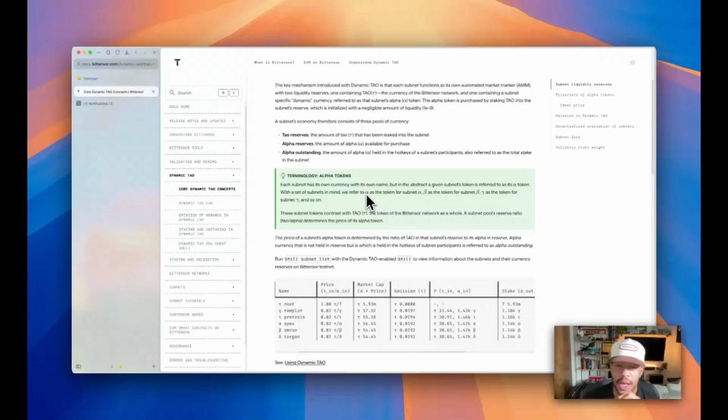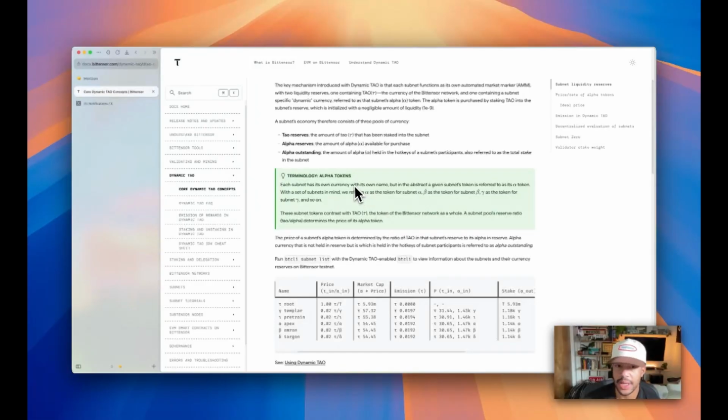On one side, you'll have Dynamic TAO. On the other, you'll have your subnet token. And the ratio between those two assets will determine the price of that token. It's almost like the earlier versions of Uniswap. In the Uniswap liquidity pools, everything was paired against ETH. Here, everything will be paired against TAO.